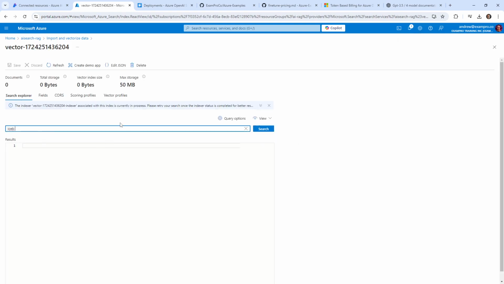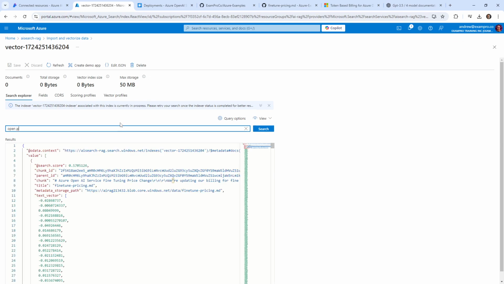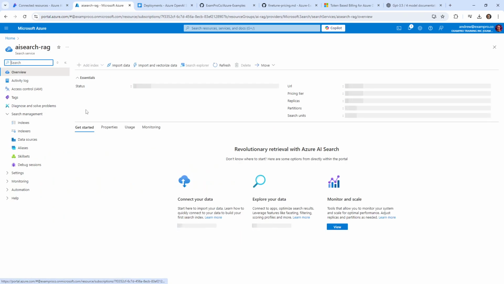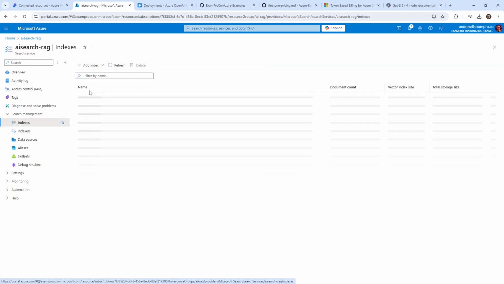Let's type in OpenAI. OpenAI here. And we're getting back vector data. So there's only one document. This would probably be more interesting if we had multiple documents here, but again, I'm just concerned that I do not know how to do the import, and that's where we could run into issues. Let's take a look and see what it did.